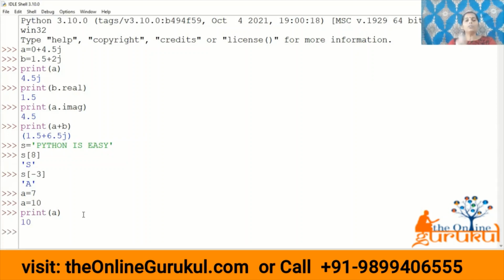Now see, in a single variable I can store a single value, right? What if I want to store multiple values in the same variable? Then comes list and tuples. They can have various data types also.